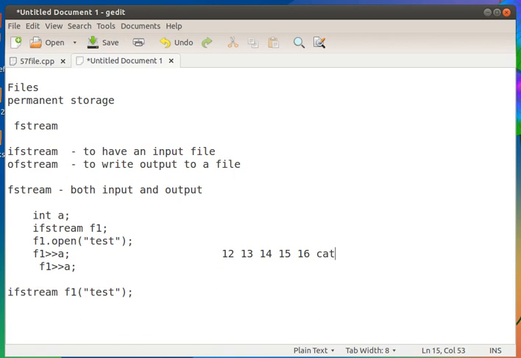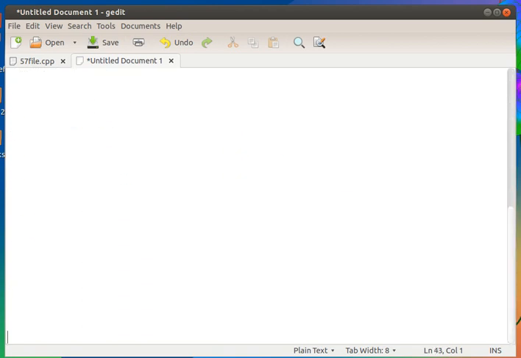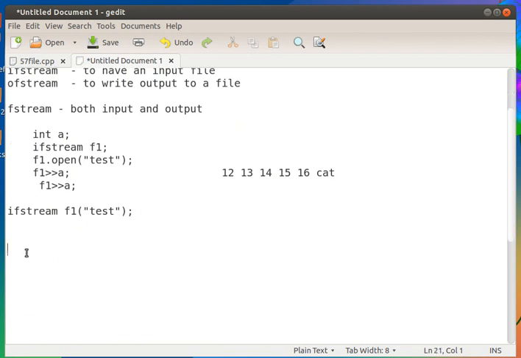So for storing integers we need integer variables. Okay, so this is the syntax for reading from a file. And now we can see how to write files.